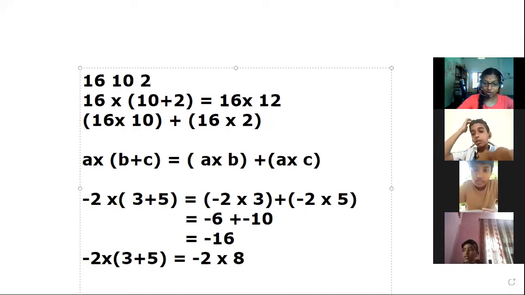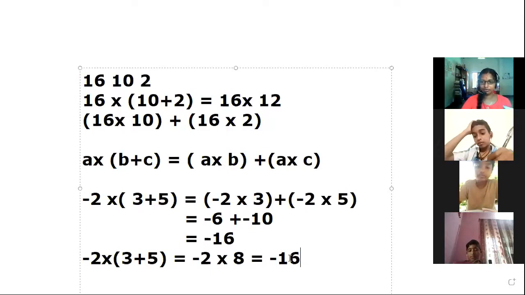Is it 16 or minus 16? Yes, it is minus 16. So both the answers are the same, which is minus 16. Okay. So same as in whole numbers, in the case of integers, we got the same answer in both ways.